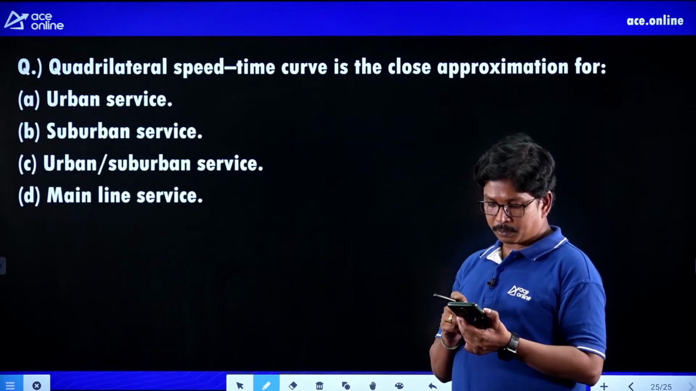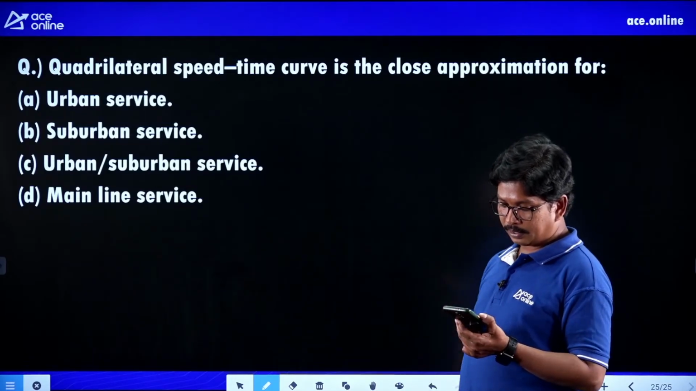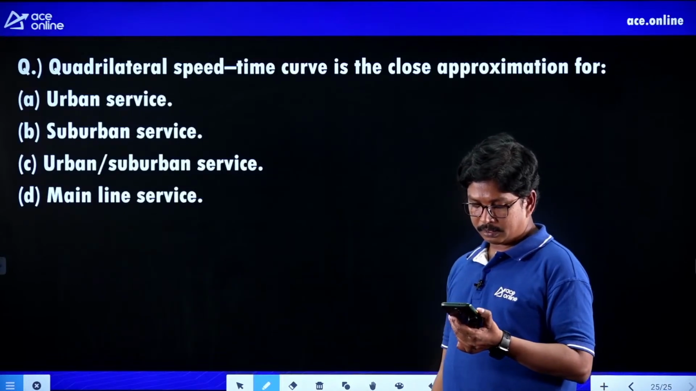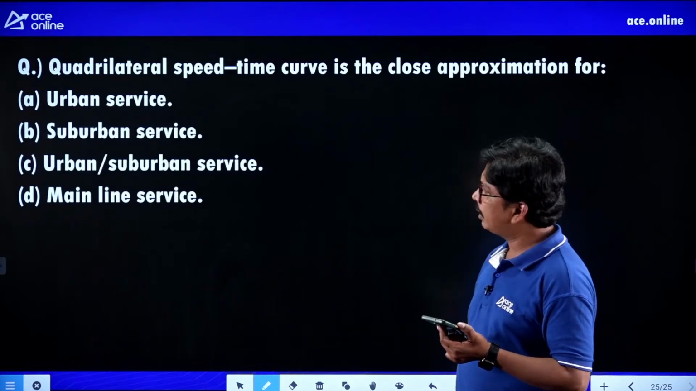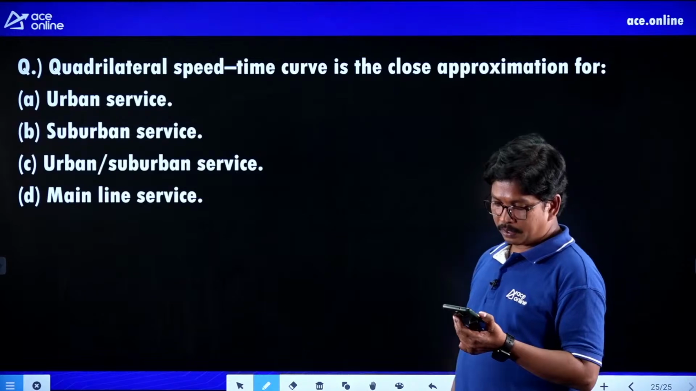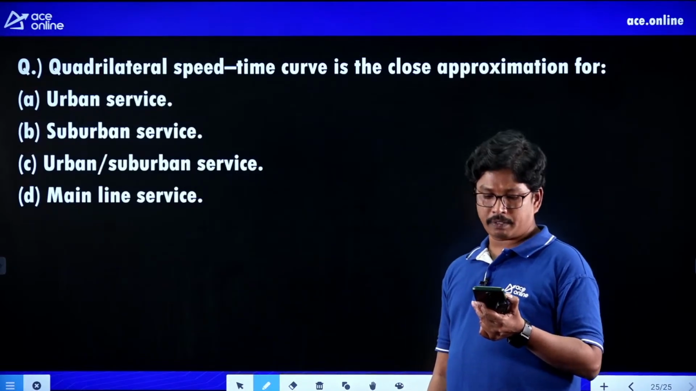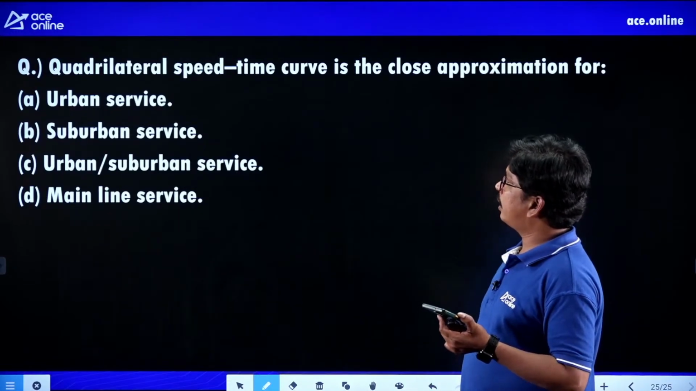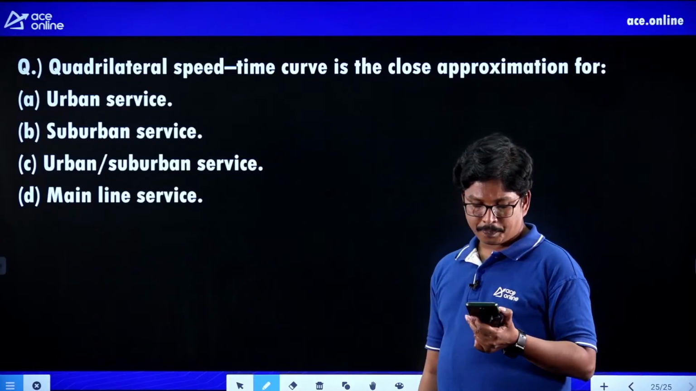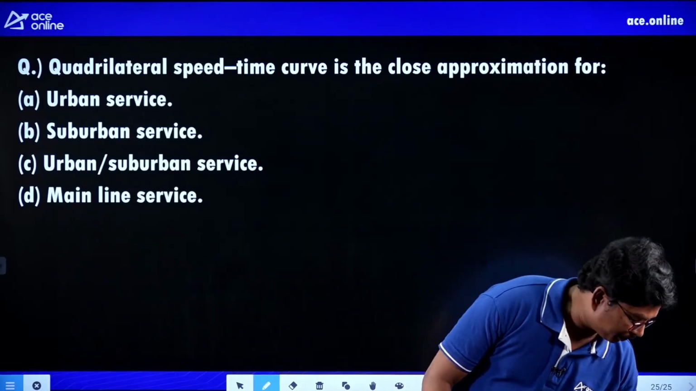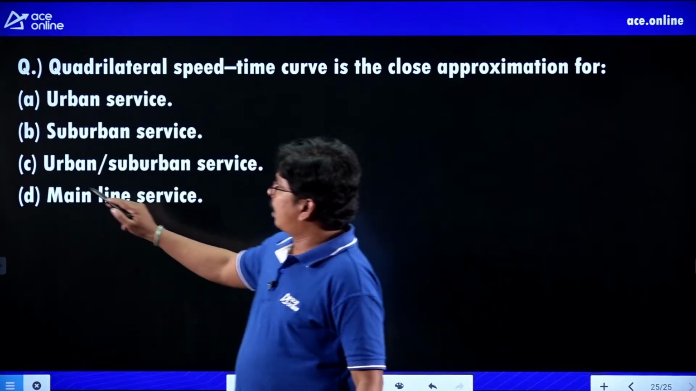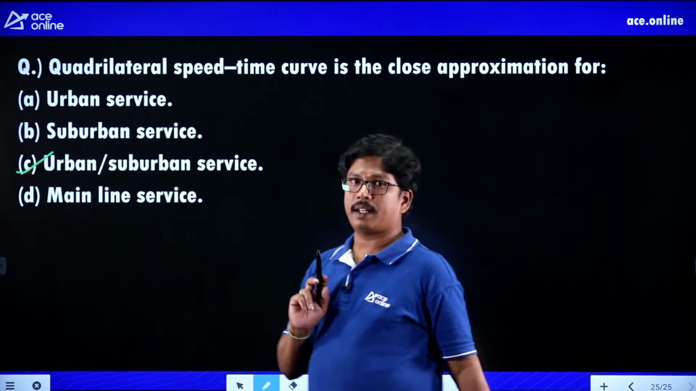And any other answers from the students? Yes, C. Uday Kiran. So it will be C. Venkateshwarlu, it is not only suburban services; it is both urban and suburban services where we use the quadrilateral speed time curve characteristics. Clear students? So this is the correct option we are having.